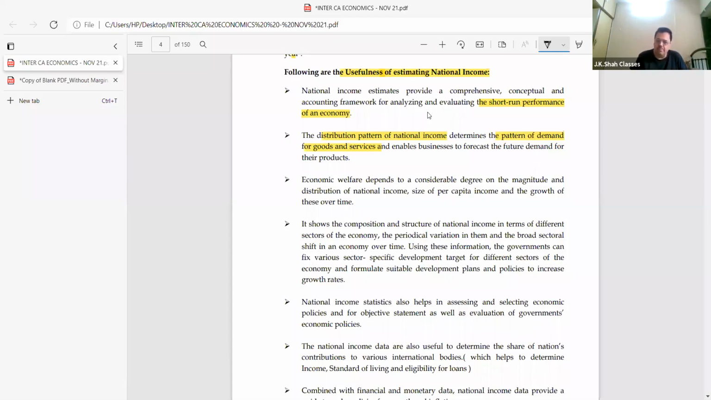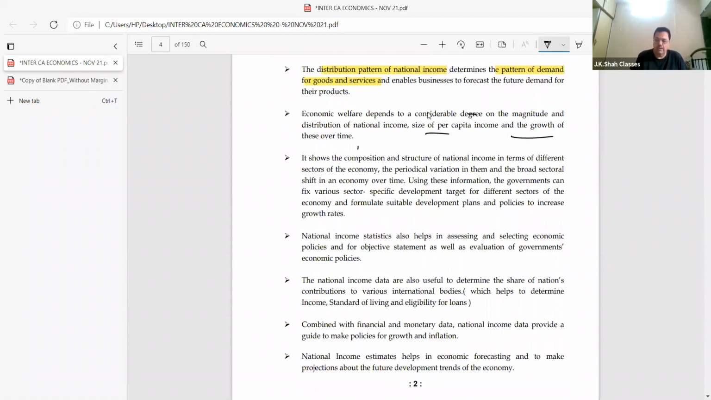So, welfare depends upon considering the magnitude and size of per capita income and its growth over time. Then it shows the composition and structure of income in terms of different sectors of the economy. This is important. You all know, in my country we have the primary sector, the secondary sector, and the tertiary sector. Please understand, we get income from these 3 sectors.